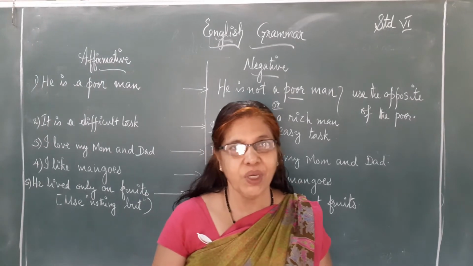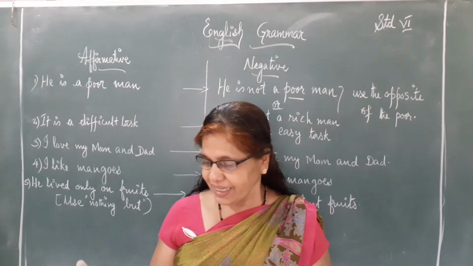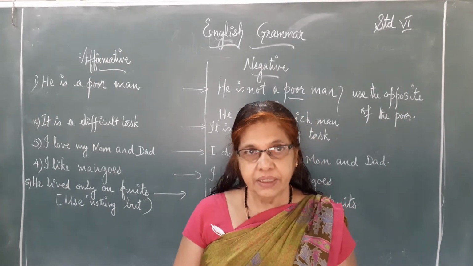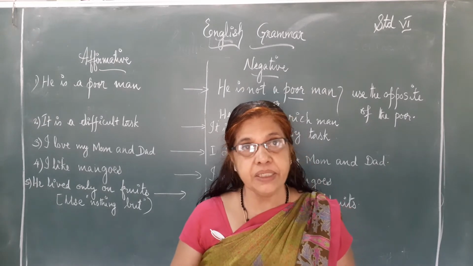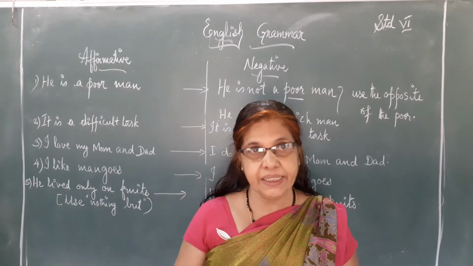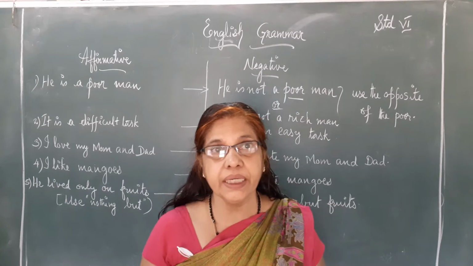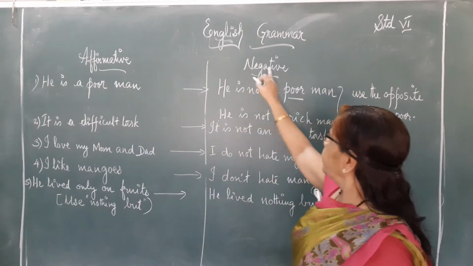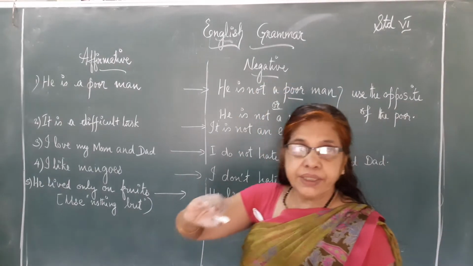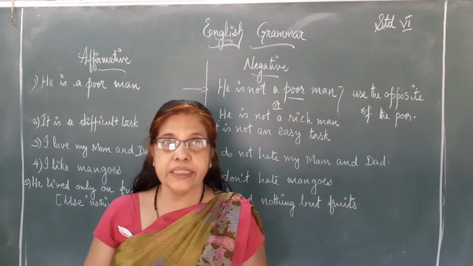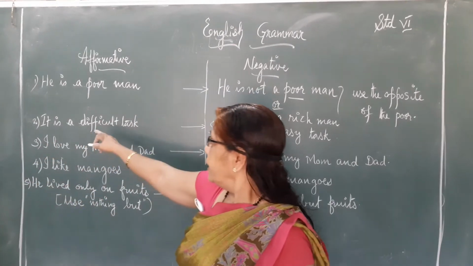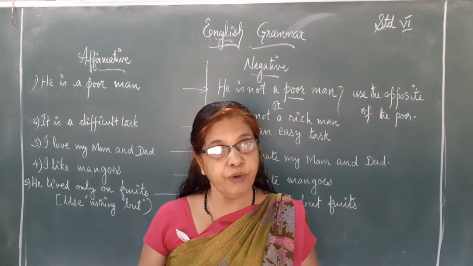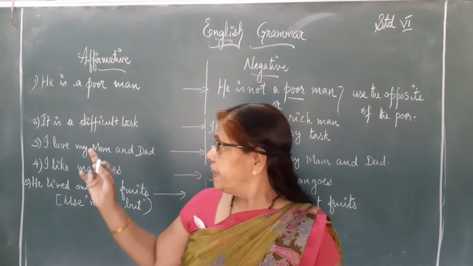Yes, now we are here for the next session of our English grammar. Just now we have covered statements into exclamatory sentences, and now we are going to learn about affirmative into negative. What is affirmative? That is also just like a statement. We say something, see, it is: He is a poor man. That is a statement as well as affirmative. Okay. So that is affirmative.